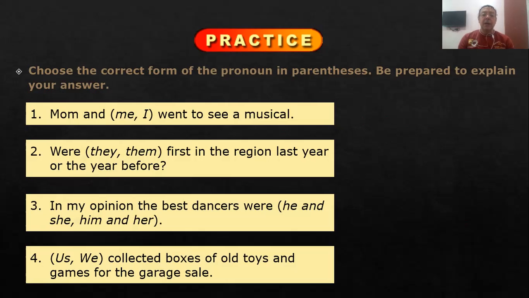Number two, were they first in the region last year? Okay. Number three, in my opinion, the best dancers were he and she, because this sentence is inverted. The original order of words in the sentence was: he and she were the best dancers in my opinion. Or we can say, in my opinion, he and she were the best dancers. How about number four?